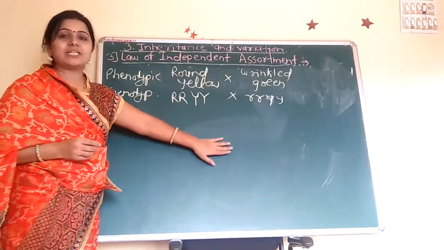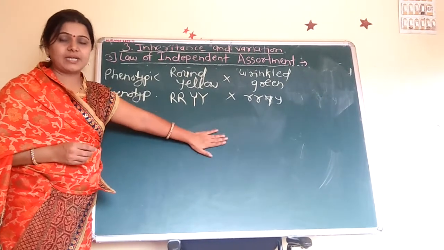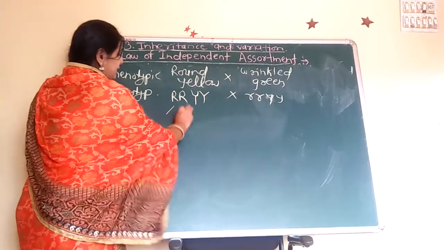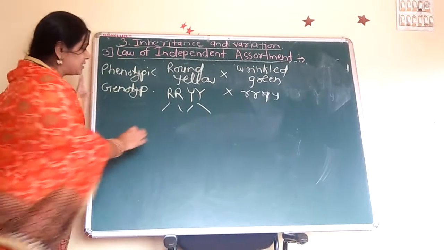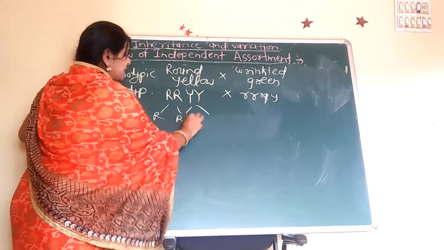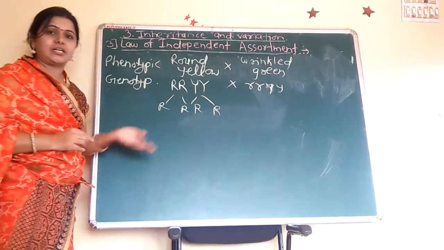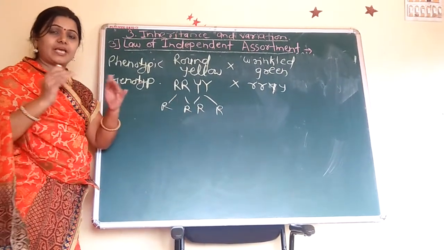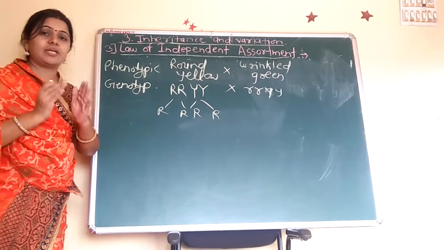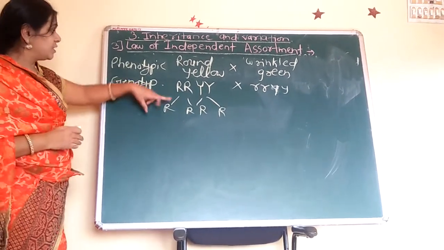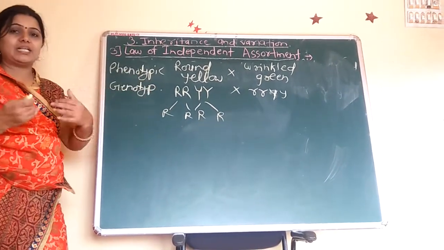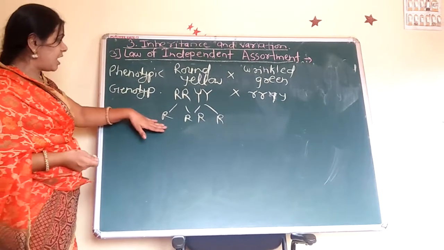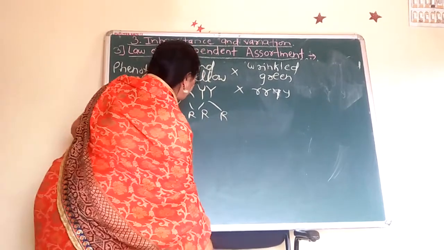When the gametes are formed, there are four types of gametes. That is the RR, that is the law of segregation. Yesterday we saw what the law of segregation means. When gametes are formed, these gametes are independently segregated or separated. Here RR and YY.